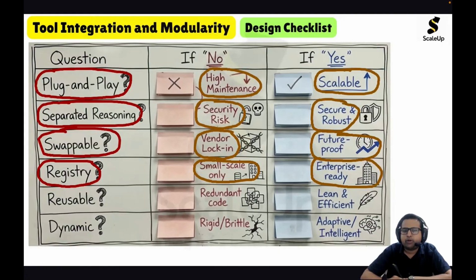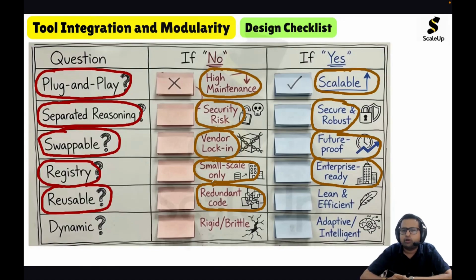Now, next very important question is reusability. Are the tools reusable? If the tools are not reusable, then you have to write many different tools unnecessarily. We call it redundant code, because for every capability you will end up writing a tool.